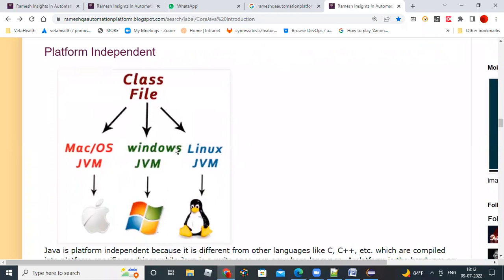And Java is a platform independent programming language. Why independent programming language? What is meant by independent?